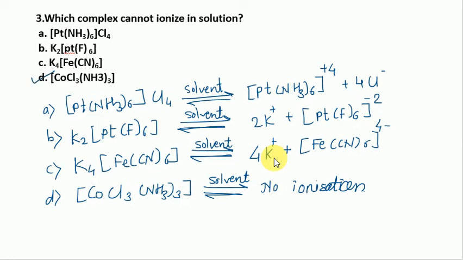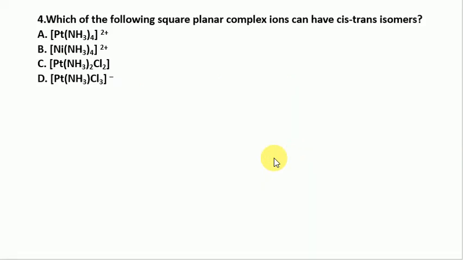So option D will be the correct option because there is no counter ion and this is a neutral complex. Neutral complex we can call it as. See the next example, example 4th.